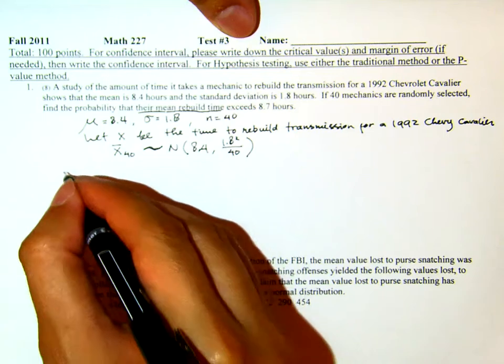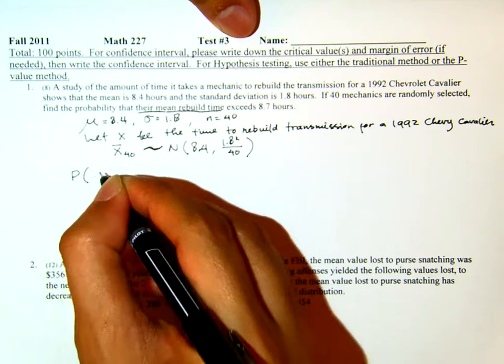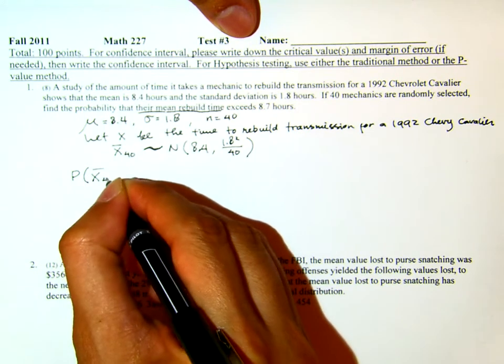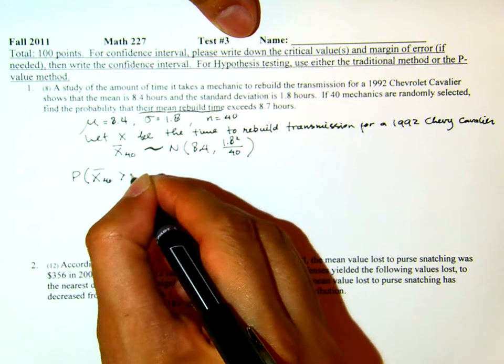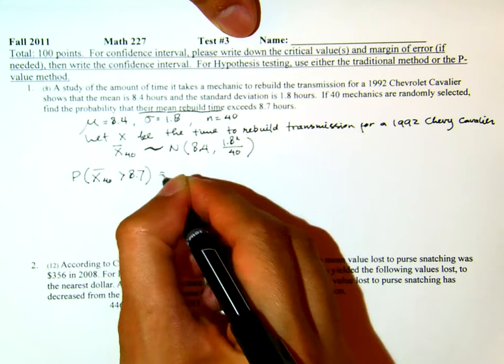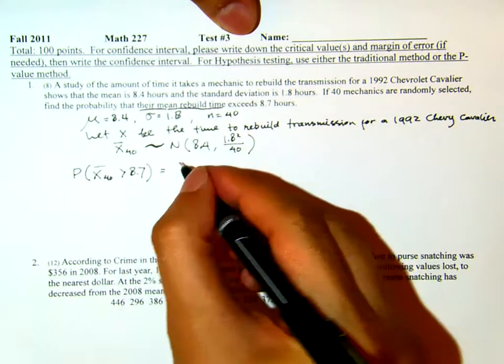Now the question is to find the probability that x bar 40 is greater than 8.7. I will first do the standardization.